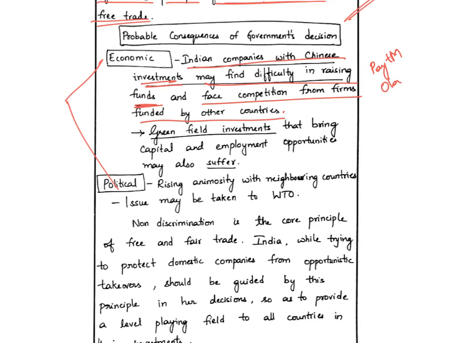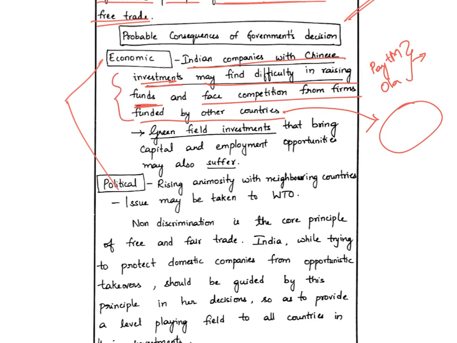But as they have already got some Chinese investments, they would be looking forward for Chinese investments, and that would take a long time because government's approvals are needed. While at the same time, some other companies which are funded by other countries, for example USA, will be easily able to get the additional funds required, and hence these may suffer increasing competition from these companies. So that is what is meant by this point.